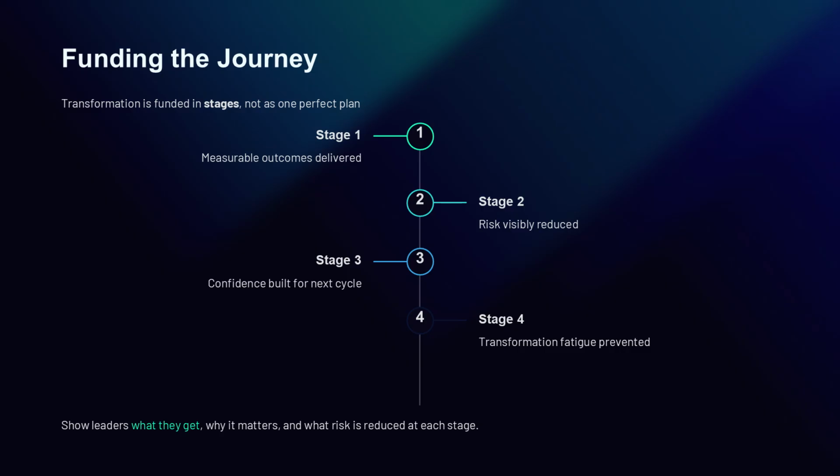Transformation is funded in stages, not as one perfect plan. Transition architecture helps you structure investment into increments that deliver measurable outcomes, reduce risk, and build confidence for the next funding cycle. You show leaders what they get at each stage, why it matters, and what risk is reduced, which makes funding decisions easier and prevents transformation fatigue.